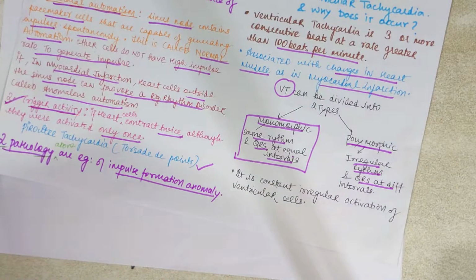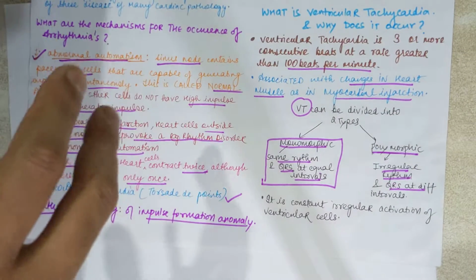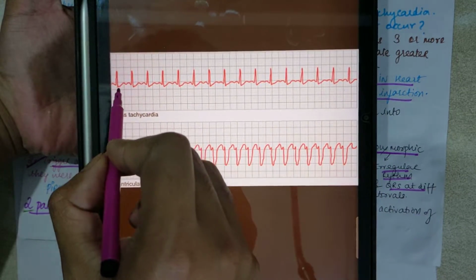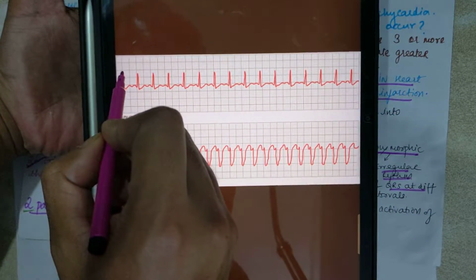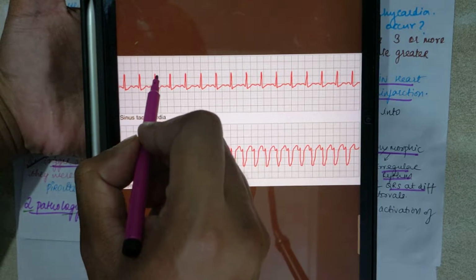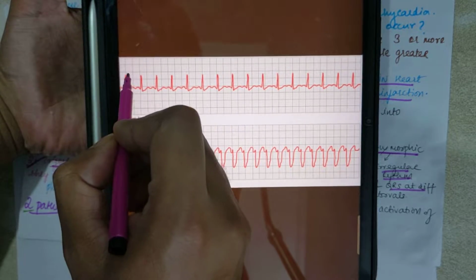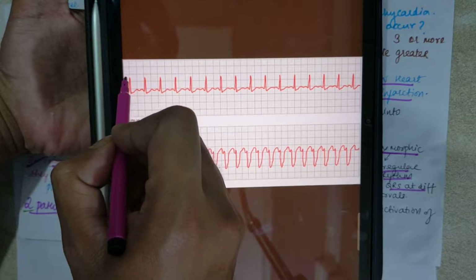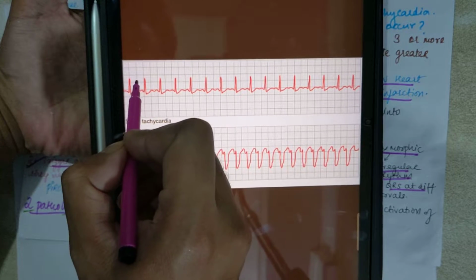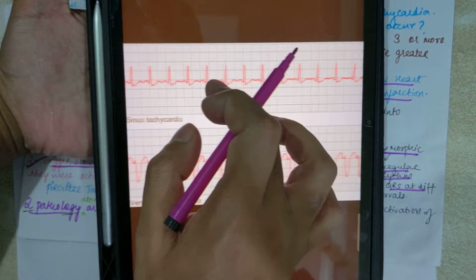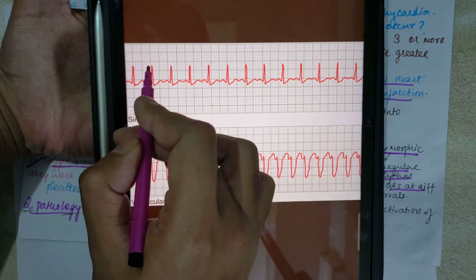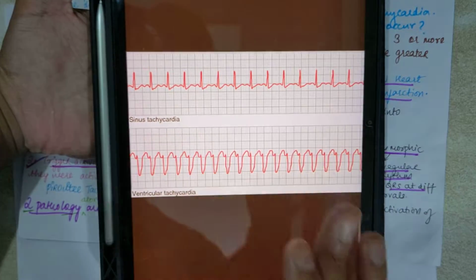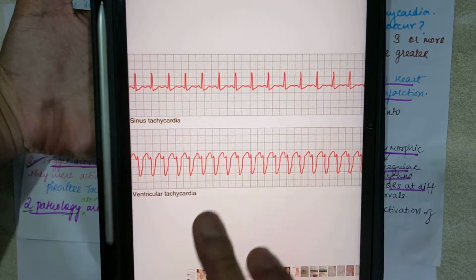Now I will show you an ECG regarding this. You can see the sinus tachycardia. You can see there are intervals. These peak points are the R waves. In between consecutive R waves, you can see they have equal distance. From here to here, you can see two large boxes, this and this. The consecutive R waves are separated by only two, so they are at equal intervals. That is why it is called sinus tachycardia.